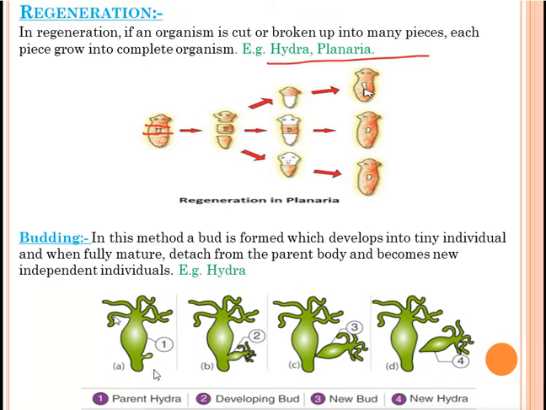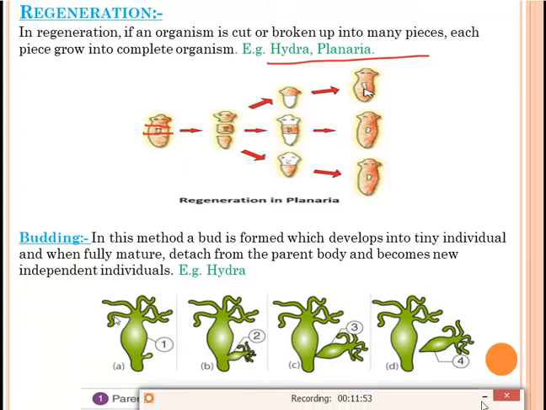So we'll discuss the diagram. Suppose this is the parent Hydra and the small structure is called the bud. This outgrowth is called a bud. This bud will develop its body by repeated cell division. After that, it will grow into a big bud. After maturation, it will detach, break from the parent body, and grow into a new individual. So this is our budding.